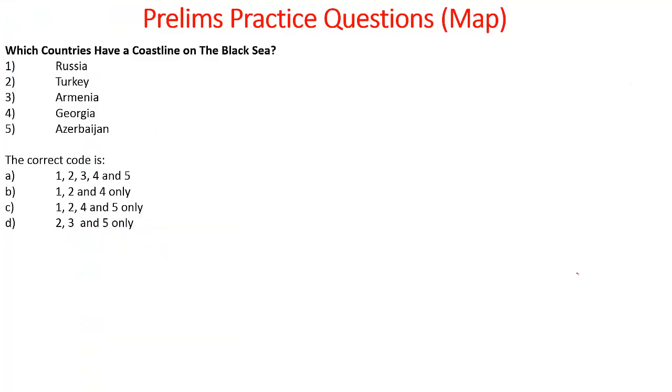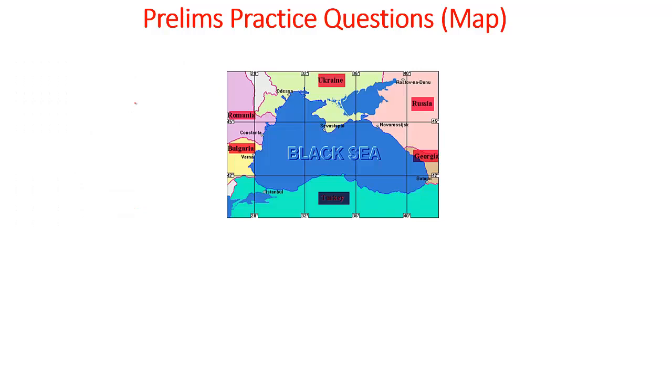Let's look into the next practice question. Which countries have a coastline on Black Sea? Russia, Turkey, Armenia, Georgia, Azerbaijan. The answer to this is 1, 2 and 4 only, which means Russia, Turkey as well as Georgia. Let's look into the explanation and the map. So the countries around Black Sea are Russia, Georgia, Turkey, Bulgaria, Romania and Ukraine.